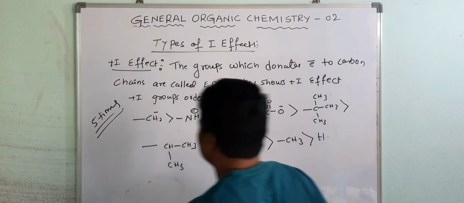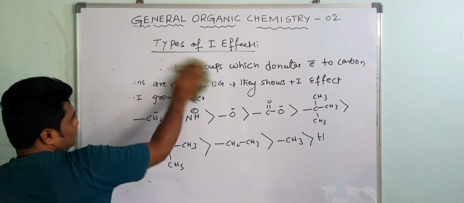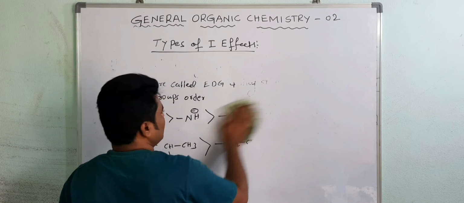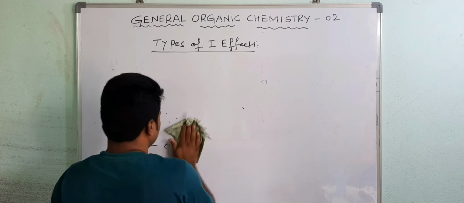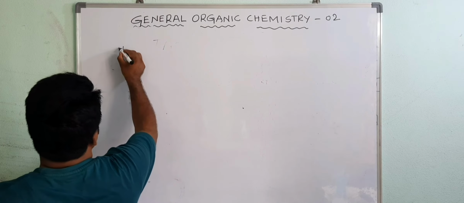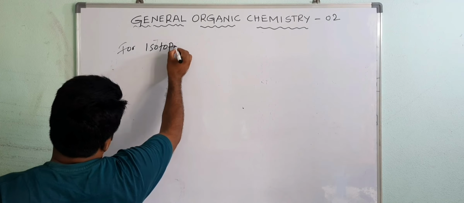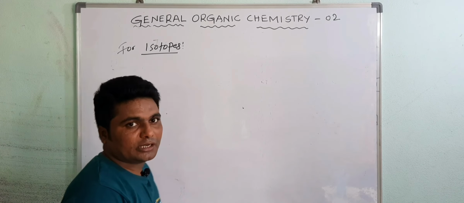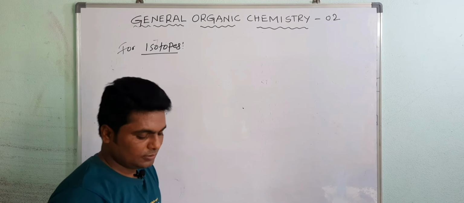Okay, let's see. For isotopes, meaning having the same atomic number but different atomic mass, the isotope having more mass shows more plus I effect.